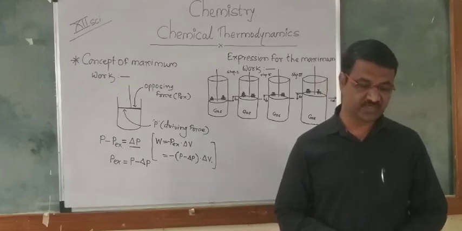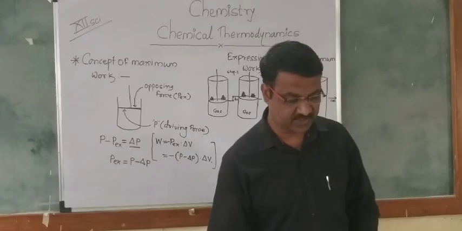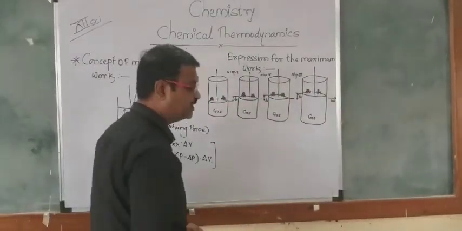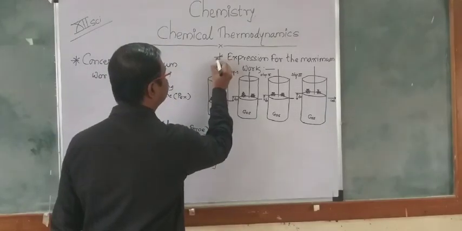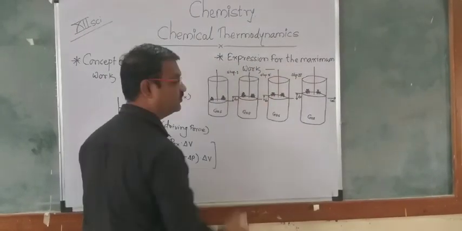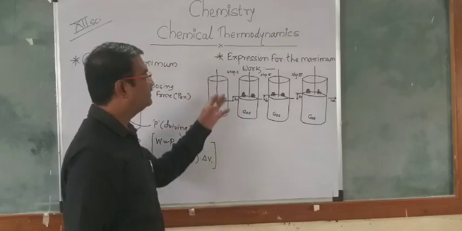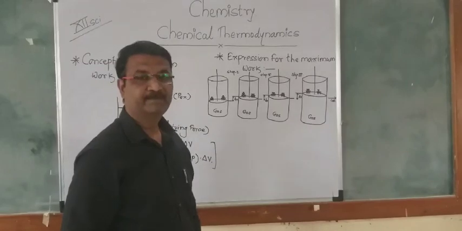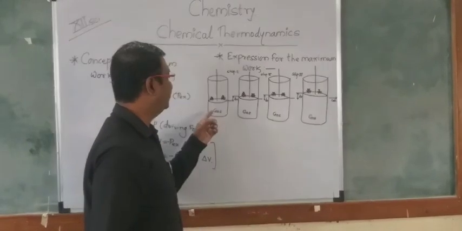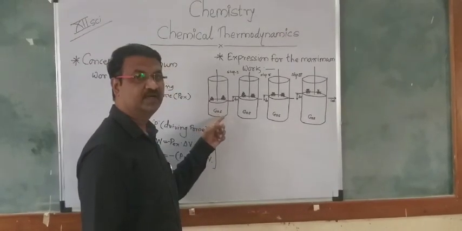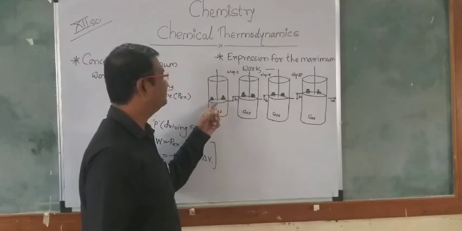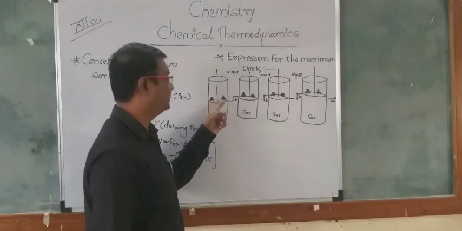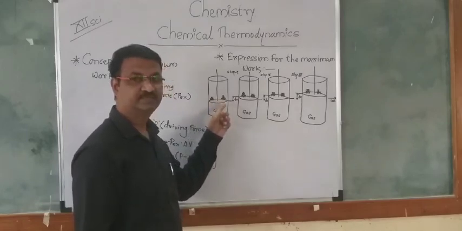So on that basis, we can take the expression for the maximum work. The next point is the expression for the maximum work. In this expression, we consider a gas enclosed in a cylinder, heated with a frictionless piston containing some weights on the piston.